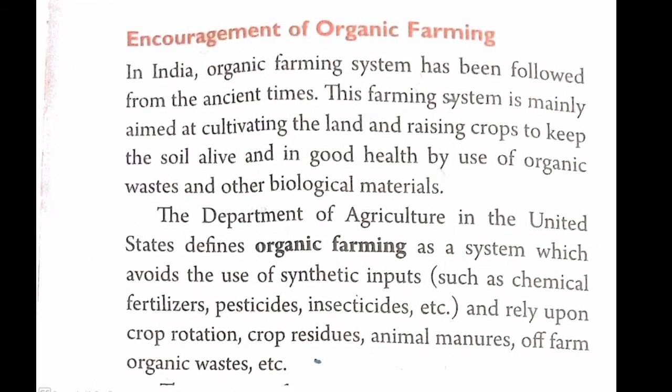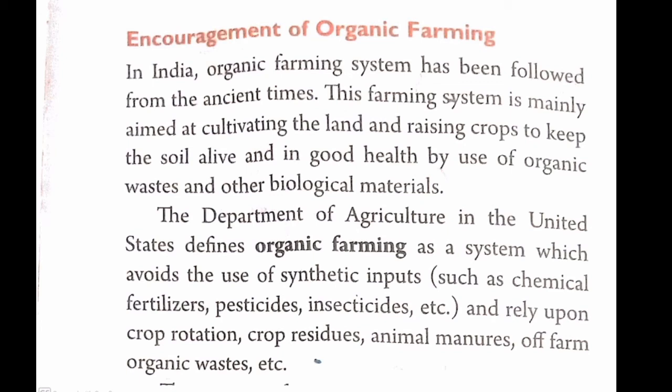Now coming back to your book on page number 143, let us read organic farming. Encouragement of organic farming. In India, organic farming system has been followed from the ancient times. This farming system is mainly aimed at cultivating the land and raising crops to keep the soil alive and in good health by use of organic waste like humus and other biological materials. Here, biological matter or materials refers to the materials that have come from living organisms like microorganisms and insects.